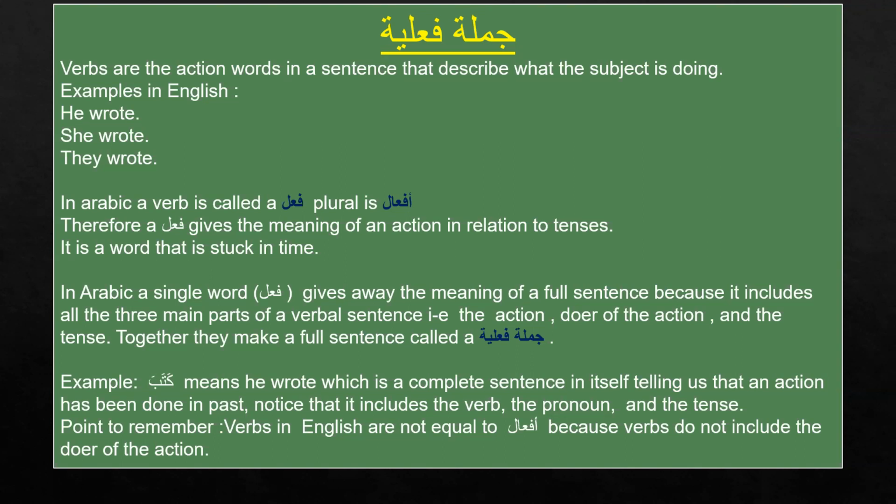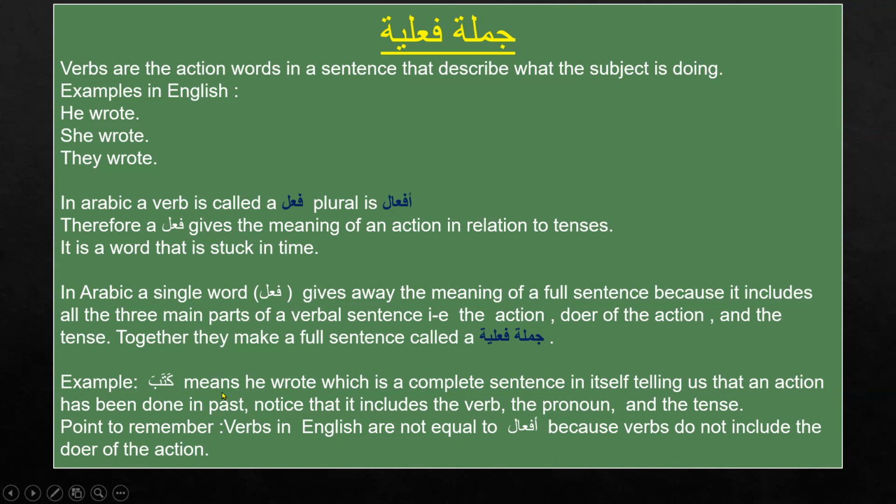So here we have an example of a fail, an action word, in Arabic. Kataba. Kataba means he wrote. Now look how beautifully the Arabic language expresses in a single word both the subject and the action word. Kataba, he wrote.